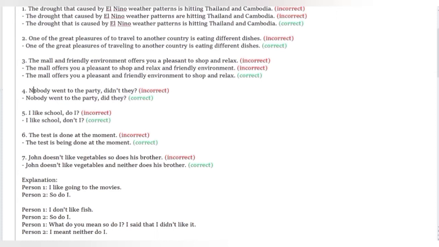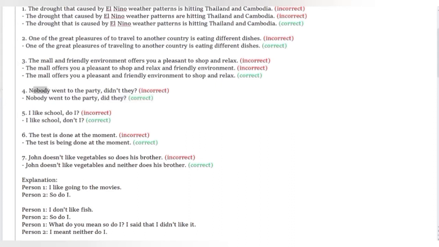Right, so number four. Nobody went to the party, didn't they? This sentence doesn't make any sense. If nobody went to the party, didn't they? If you already know it, why are you asking it? So, nobody went to the party, did they? So we are trying to confirm. We assume that this is the correct information, and we are just trying to confirm it. That's all. So nobody went to the party, did they?